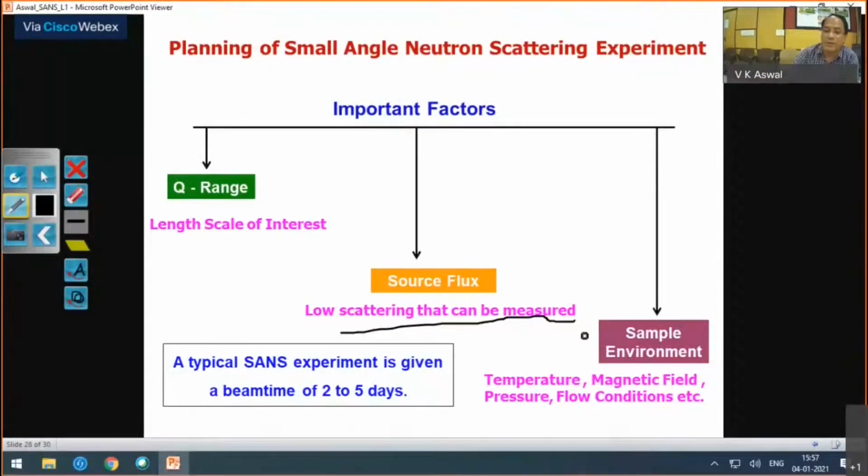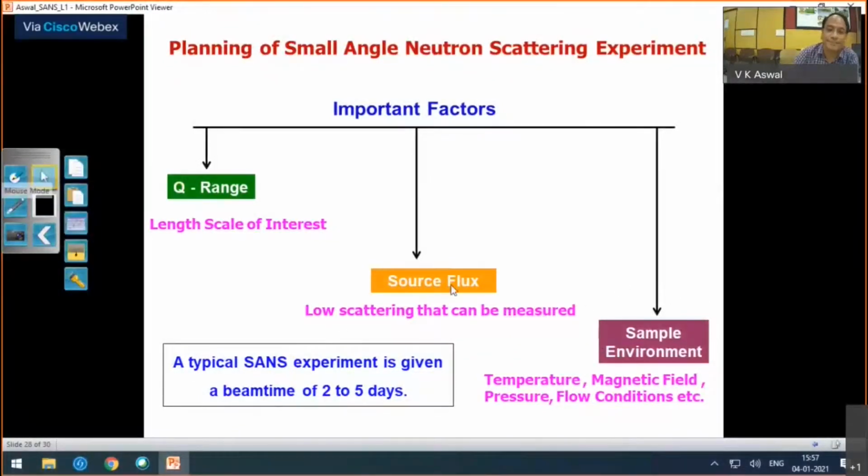And also, what sample environments are available with the instrument? Because what is the temperature range you are interested to vary? What is the magnetic field you want to apply? Pressure, flow condition. So it is good to know if these are available with the instrument, so that if you plan experiments, they are available.